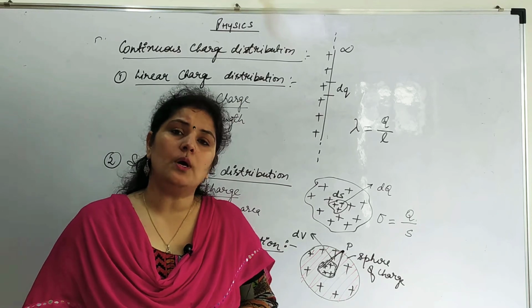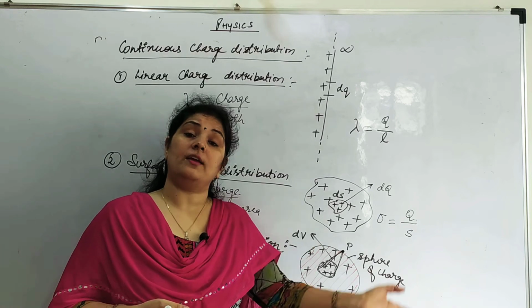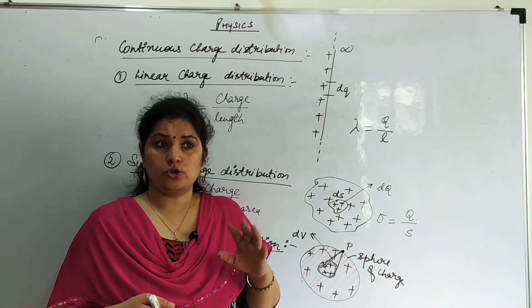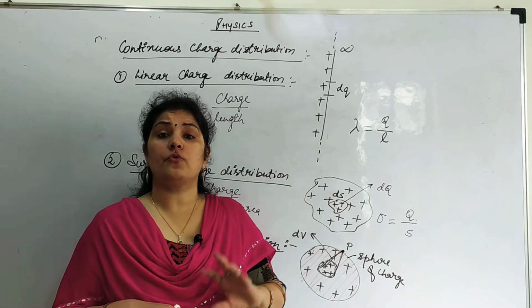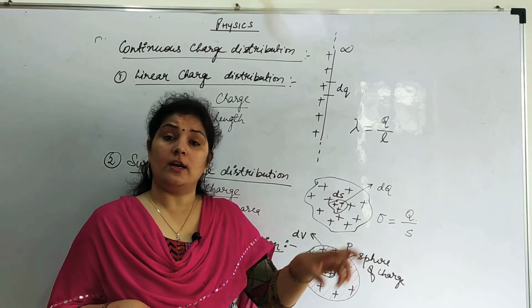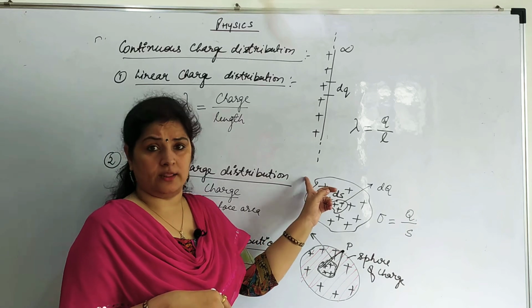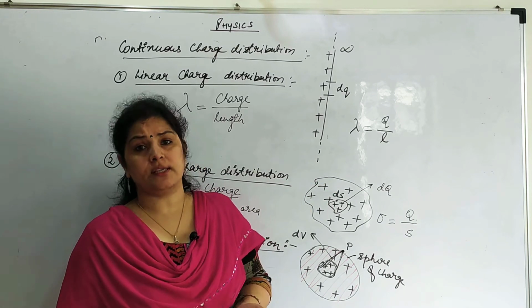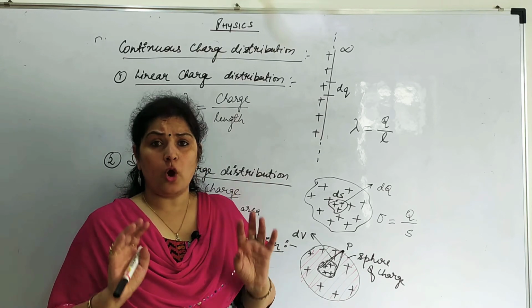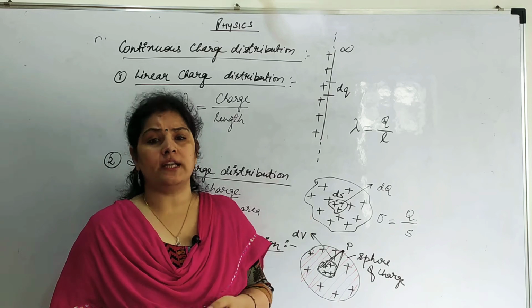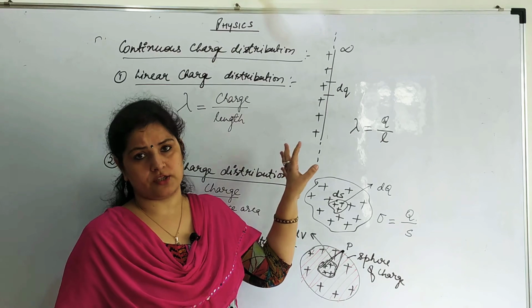So suppose I have given you a 1 kilometer long wire and I want to ask you what is the charge on the wire. Say I have given you a 5 kilometer long wire. So it is very difficult to find the total charge on a 5 kilometer wire, 500 kilometer wire and so on. Whenever there is a continuous charge distribution along a very large length, we cannot find charge so easily. In order to find charge on a linear charge distribution, we always take an alternative method. So we are going to discuss that alternative method in this continuous charge distribution, right?